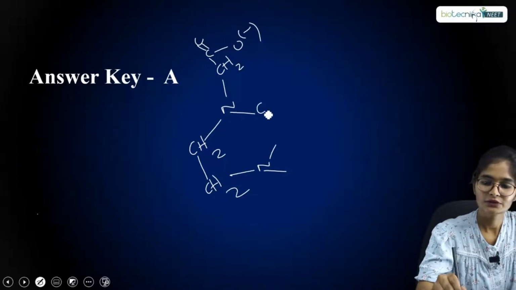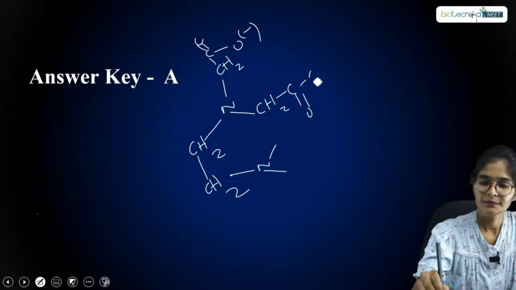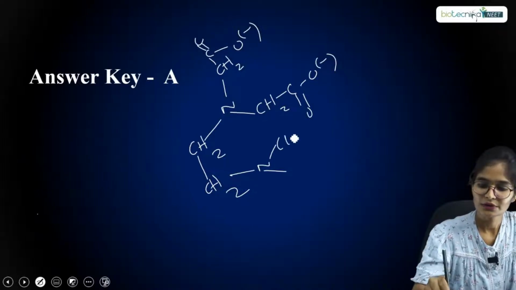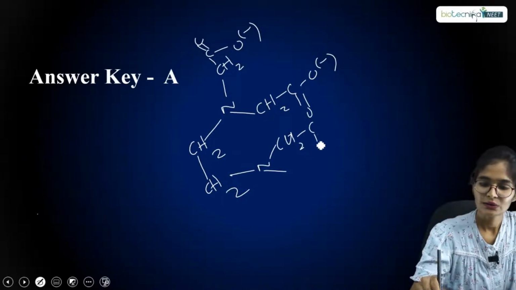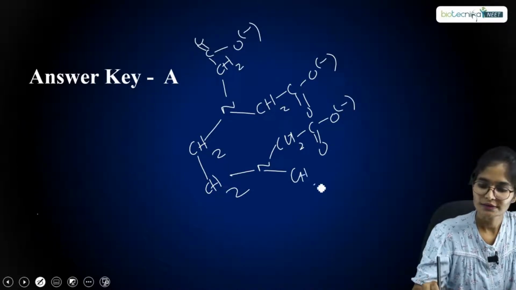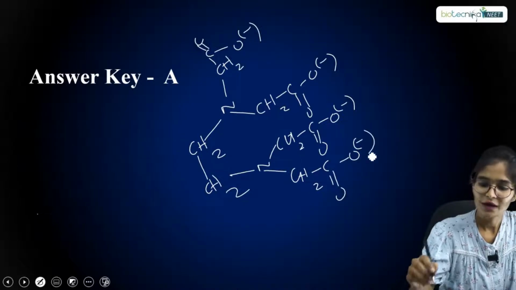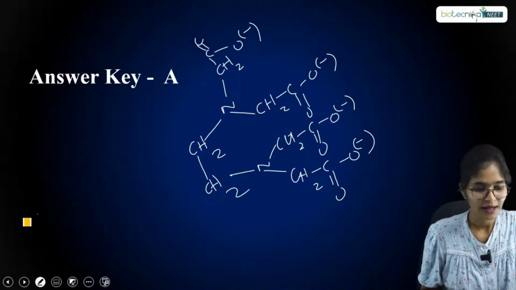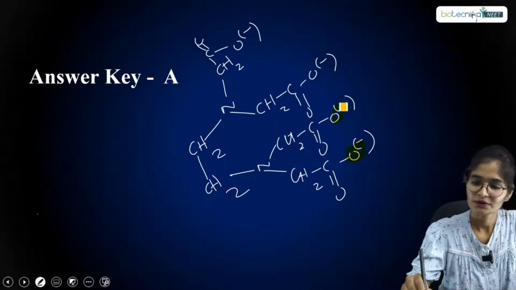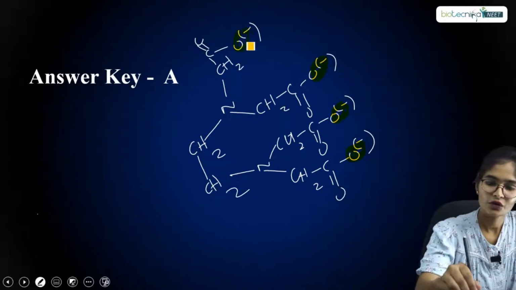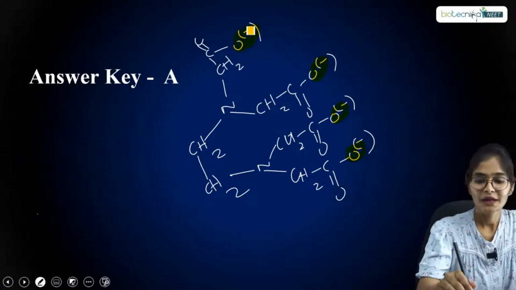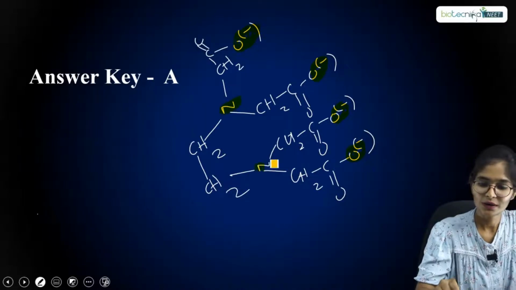Again here also CH2, COO minus, and similarly here CH2, COO minus, and here also CH2, COO minus. So how many oxygens do you have? You have 4 oxygens, right? 1, 2, 3, 4 oxygens, and apart from that 1 nitrogen here, 1 nitrogen here.